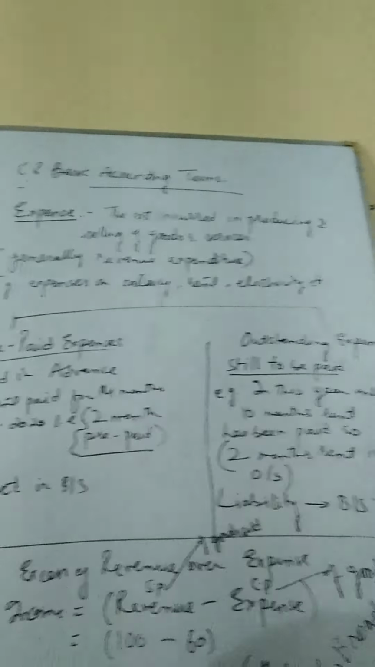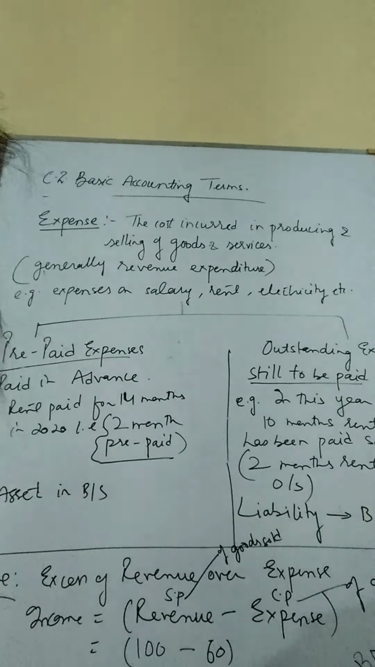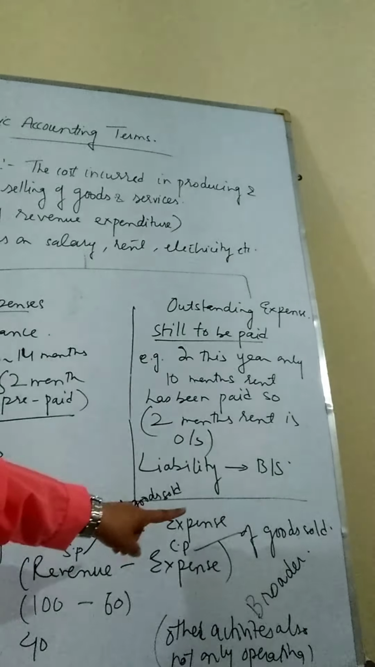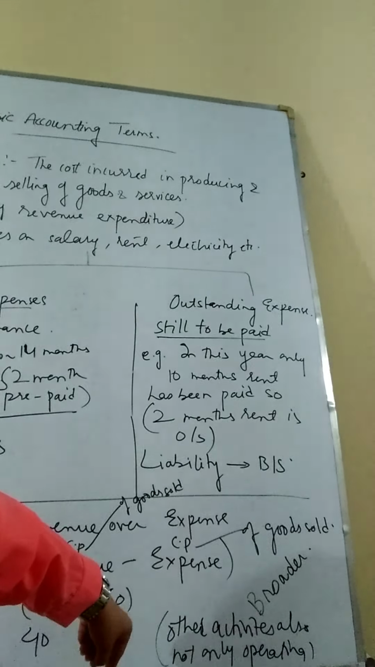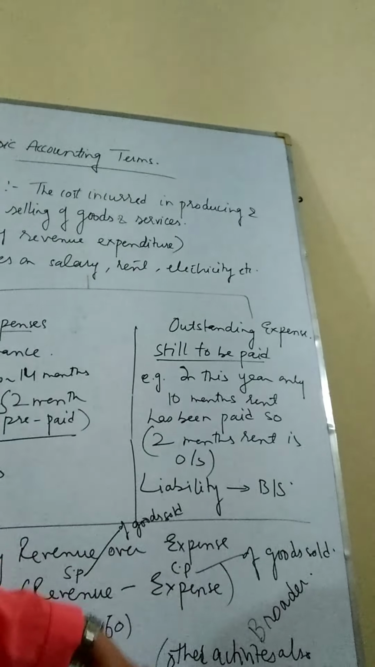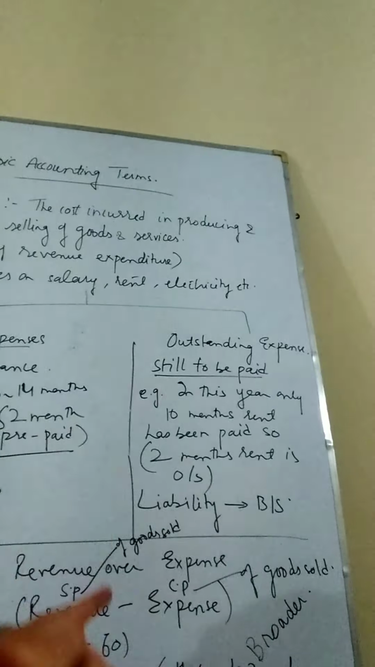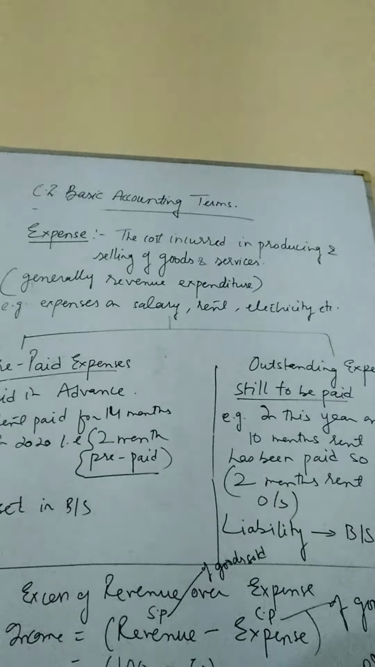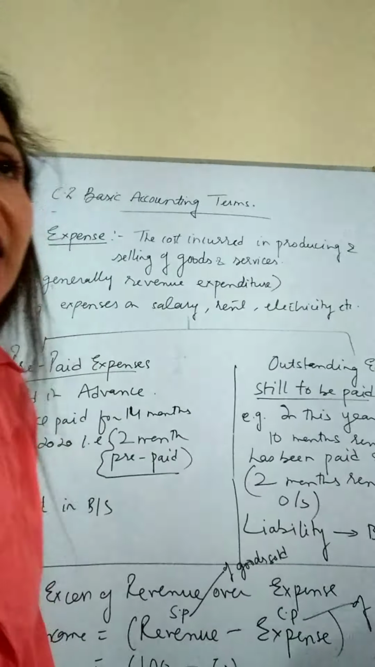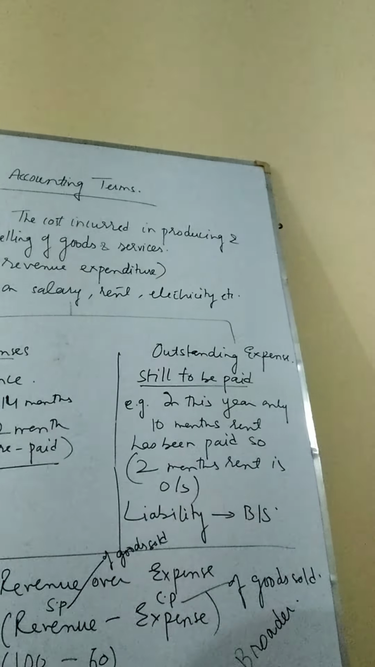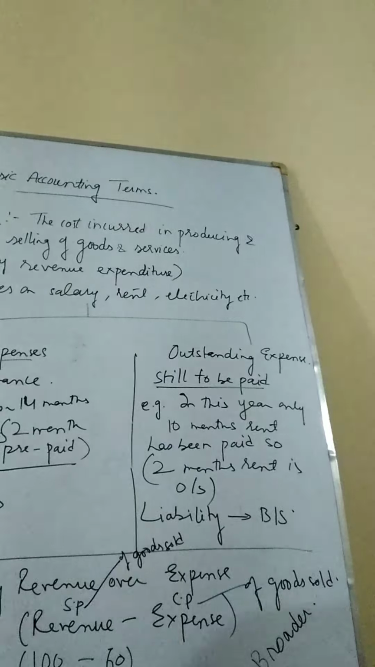But it is also considered as profit, though not precisely in the terms of accountancy, because income is a broader concept than profit. Income includes all activities which are not only operating in nature. For the calculation of profit, we should have only operating activities. Operating activities means the activities which are the business activities.